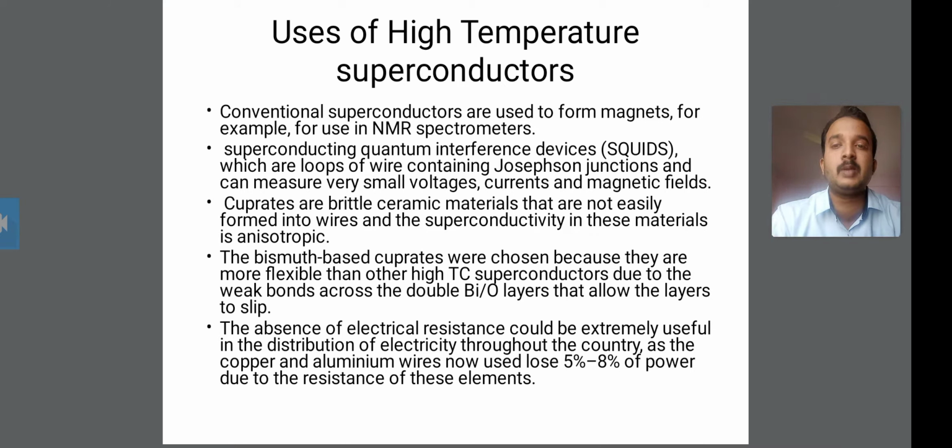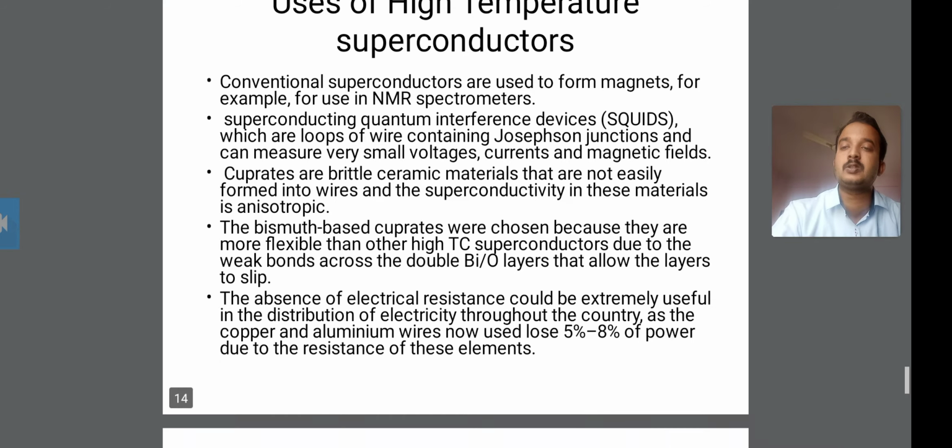Therefore, these ceramic materials are anisotropic in their superconductivity. This is the third point about high temperature superconductors.